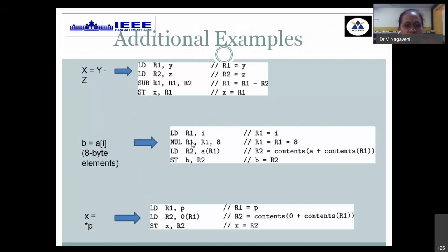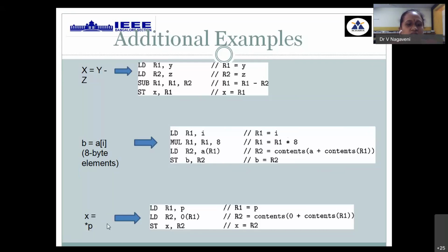Then array indexing, as I said, has to be multiplied by some constant which depends on the word length. Multiplied by some constant, and only then can you go for its operation. Then its result has to be given a separate location where it is available after that multiplication. Then you go for actual loading of A of R1 into one more register. Then that resultant register is stored back into B.